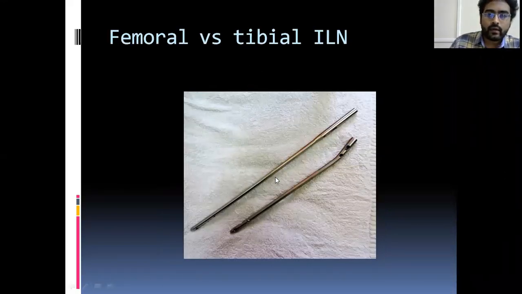These are the two nails compared. See, the lower one is a tibial nail because it has a sharp bend here, in the proximal part. Whereas this is a somewhat straight nail. This is the femoral nail.